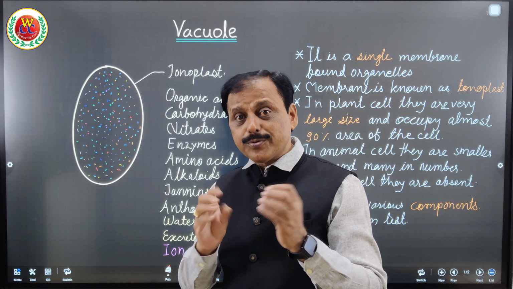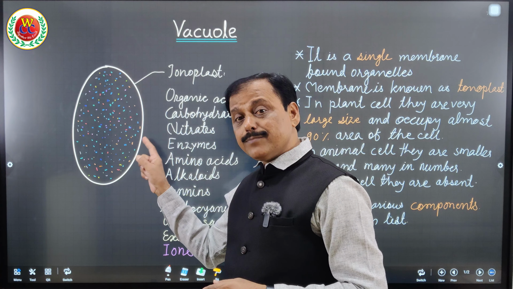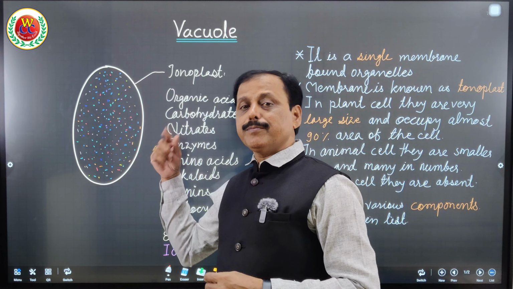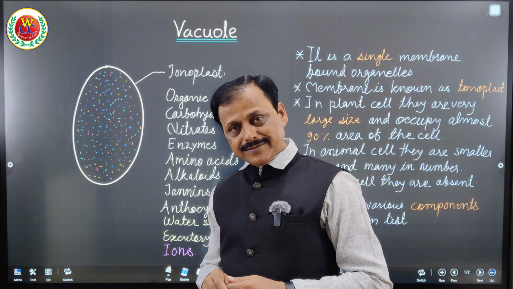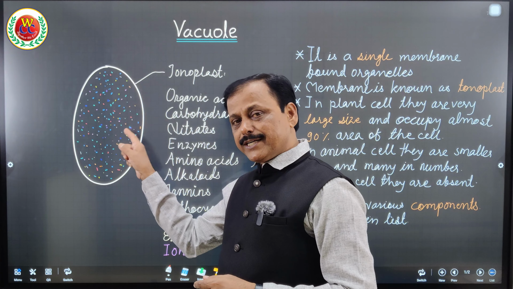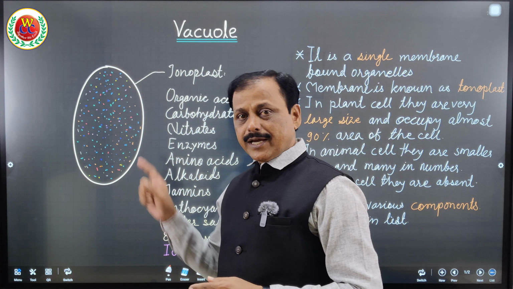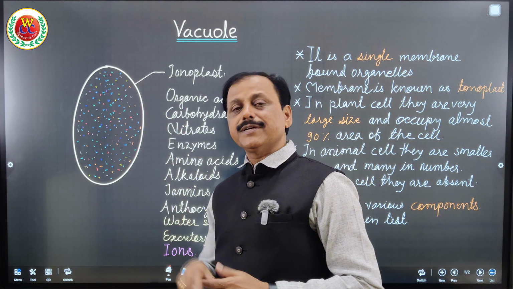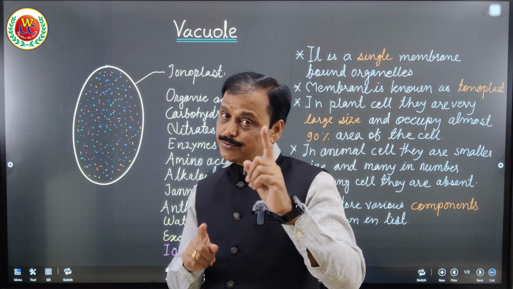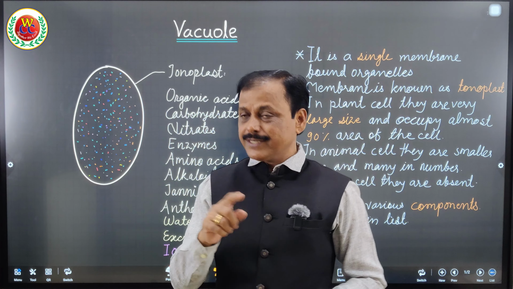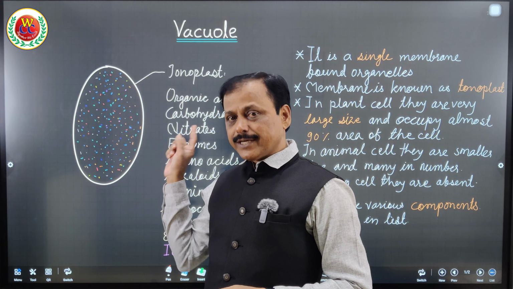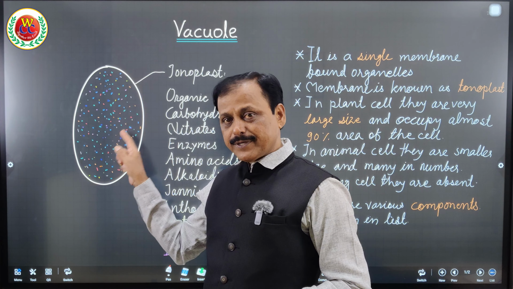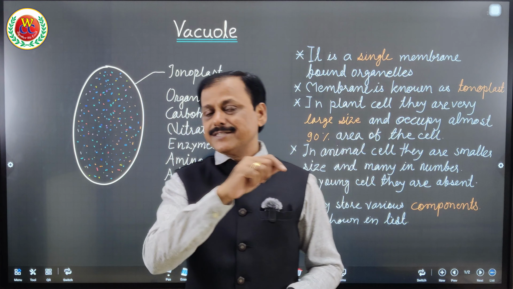A very important thing to note about vacuole and tonoplast is that tonoplast helps content pass into the vacuole against the concentration gradient, using energy, to store them as they are extra. Therefore the concentration of content present in the vacuole is higher as compared to the cell sap. That means the medium of the vacuole is hypertonic compared to the medium of the cell sap, the cytoplasm, and that is very important to note down as a part of NEET. Once again, tonoplast allows transfer of content against the concentration gradient, and therefore the concentration of sap in the vacuole is higher as compared to the cell cytoplasm.